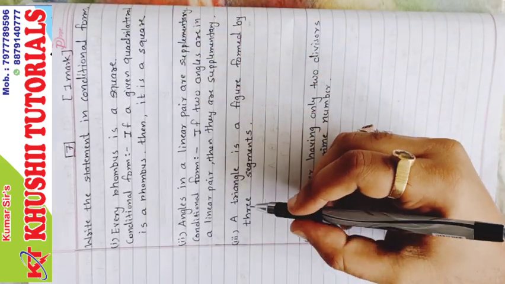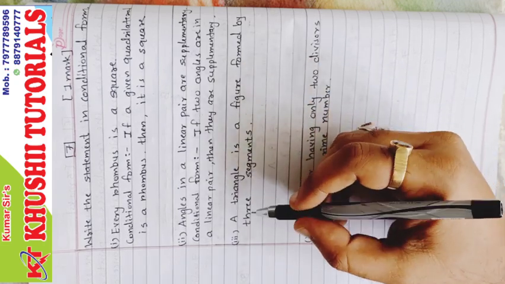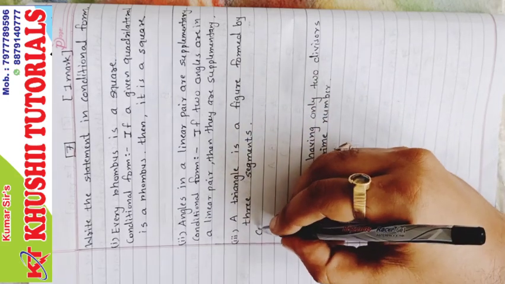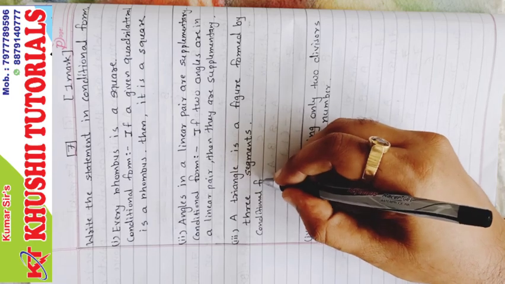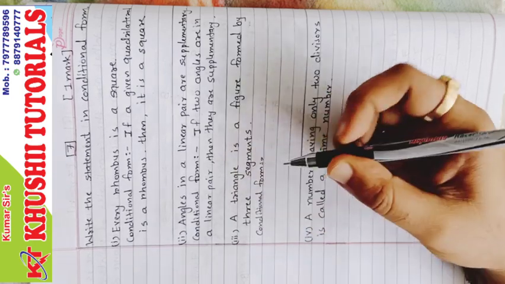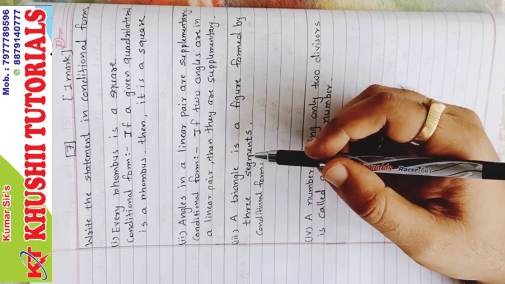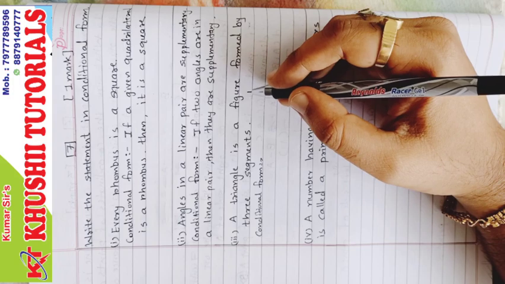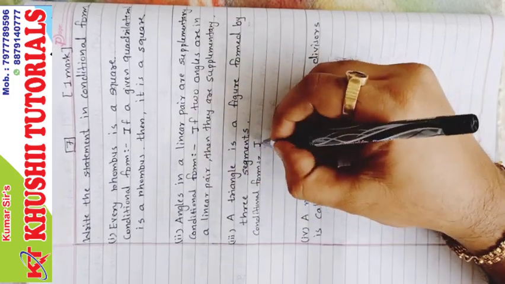The next one, third. A triangle is a figure formed by 3 segments. Correct? So conditional form. We know if it is a triangle, then it is formed by 3 segments, or if a figure is formed by 3 segments, then it is a triangle. So we will write here, your first triangle is given.